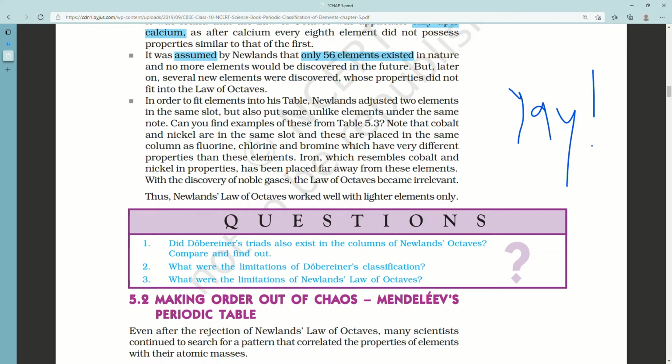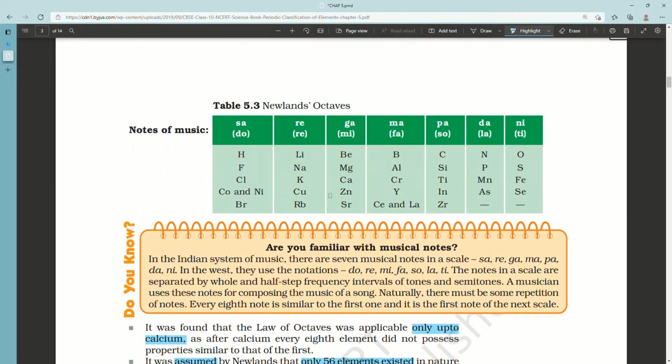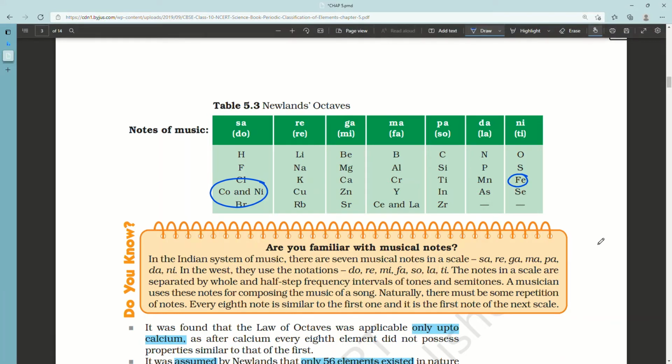As you can see, cobalt and nickel are placed in the same slot and are in the same column as fluorine, chlorine and bromine, which have very different properties than these elements. Iron, which resembles cobalt and nickel in properties, has been placed far away from these elements. With the discovery of noble gases, the law of octaves became irrelevant. Thus, Newlands' law of octaves worked well with lighter elements only.